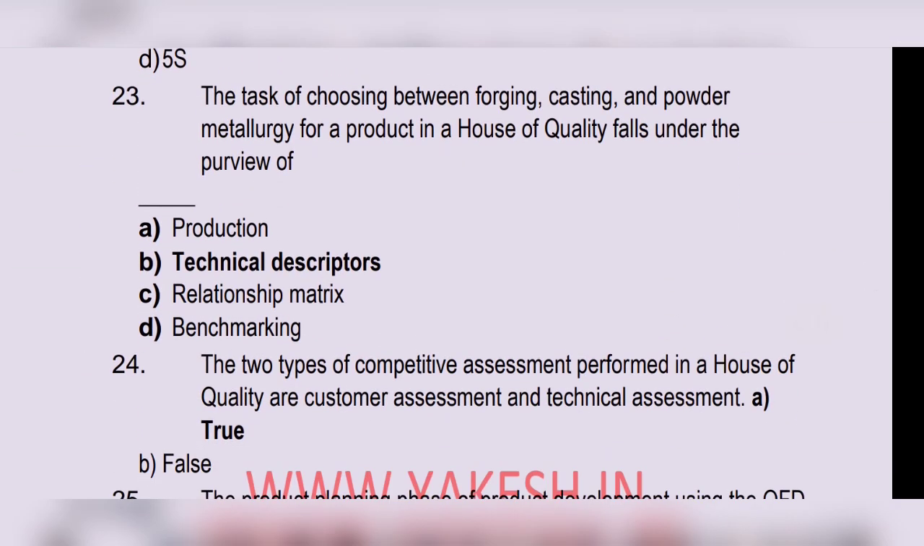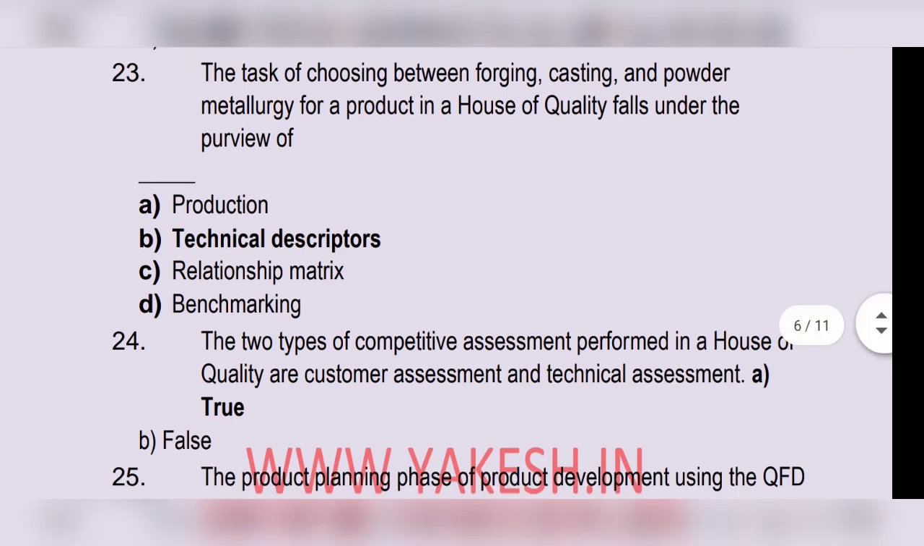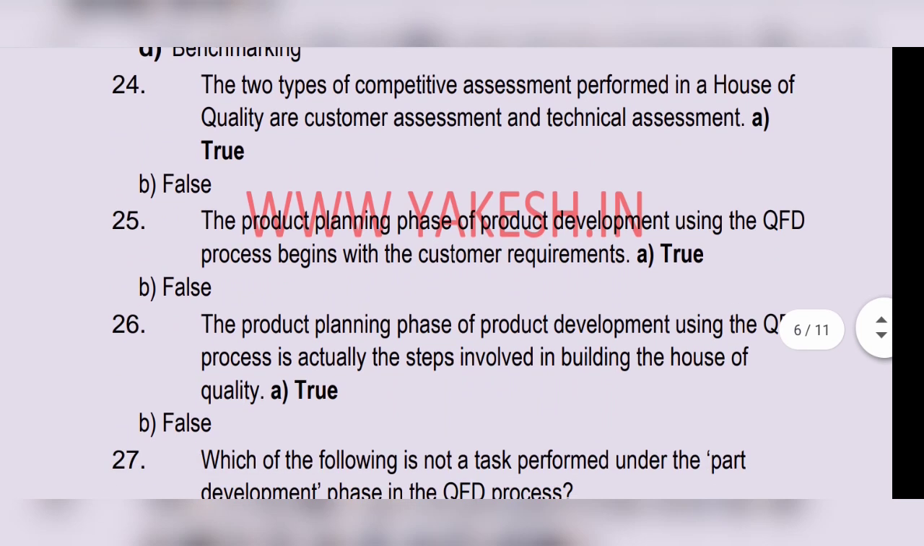The task of choosing between casting and powder metallurgy and product in house of quality falls under the technical descriptor. Option B is the correct answer. The two types of competitive assessments performed in house of quality are customer assessment and technical assessment. Option A, true.